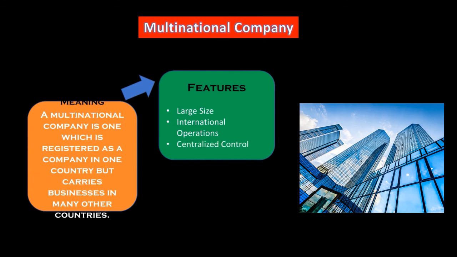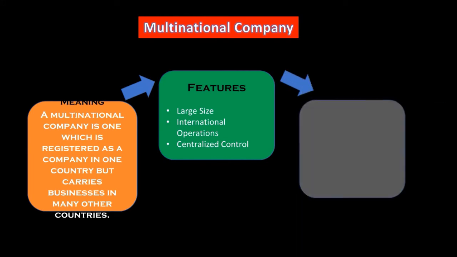And the last one is centralized control. Of course, the company controls from where it is registered, all those branches spread all across the world. Okay, so if an Indian company is registered in India and it has business in other countries, all the businesses being exercised in other countries will be regulated, commanded or controlled by the head office, that is in India.